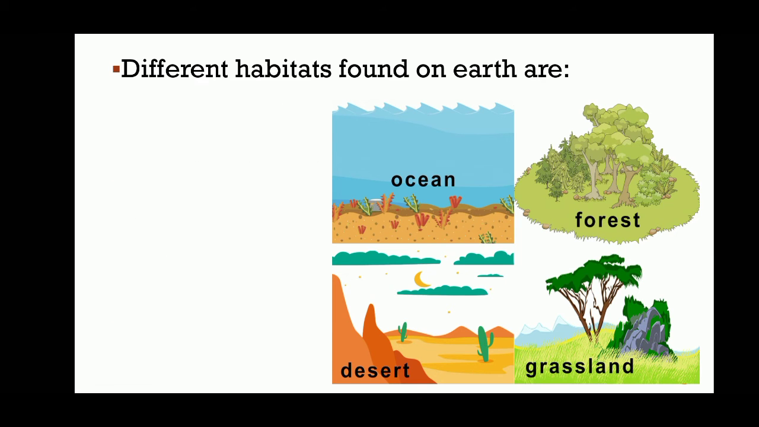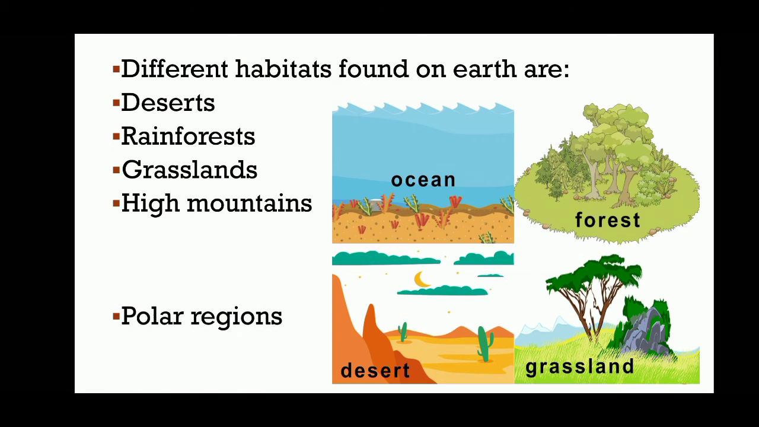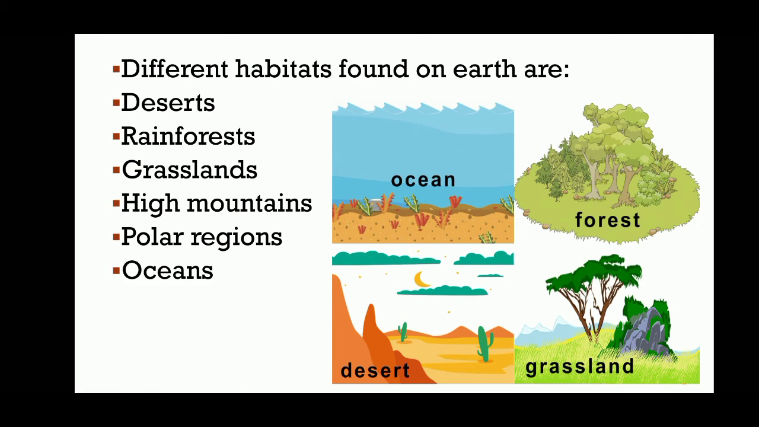There are different types of habitat which are found on our earth. They are deserts, rainforest, grasslands, high mountains, polar regions, oceans and fresh water.